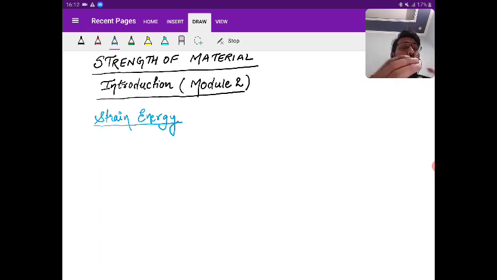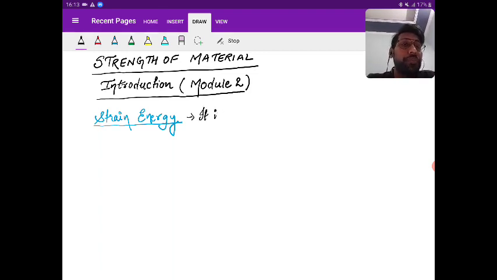Suppose you are applying a load on a deformable body. Due to the load acting on it, the body is going to deform. So the work is done on the body by that external load. This work done is assumed to be stored in the body in the form of energy, which is referred to as strain energy. Is it clear what I'm saying? What is strain energy?